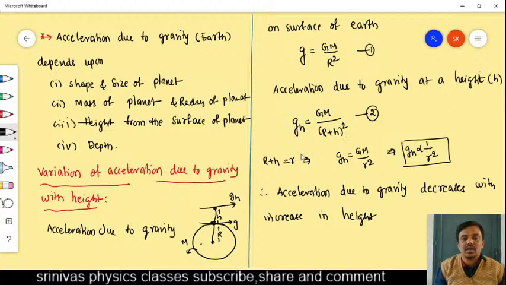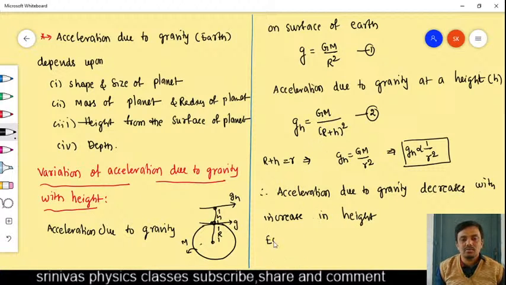Acceleration due to gravity at a height h we are considering as gh. The point which is at height h, its distance from the center is r plus h. Then gh equals GM by r plus h whole square we will get. So, from the above equation, acceleration due to gravity decreases with increase in height.